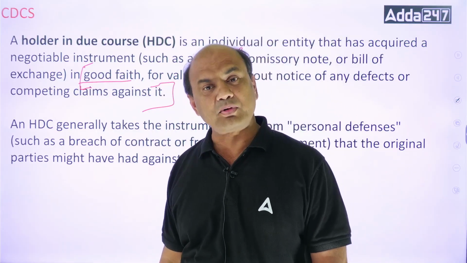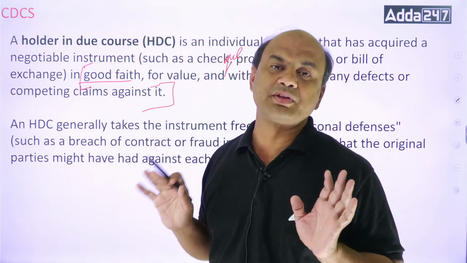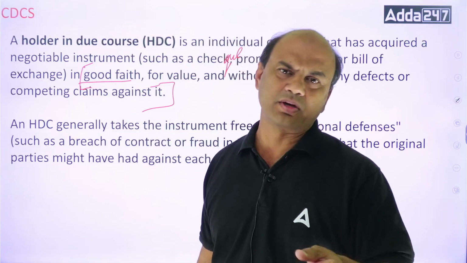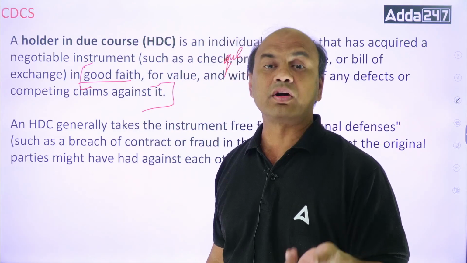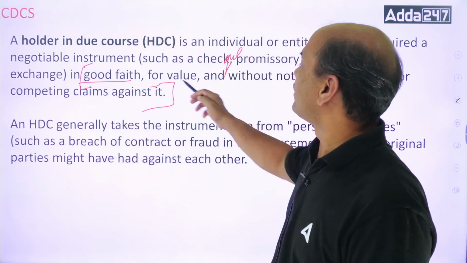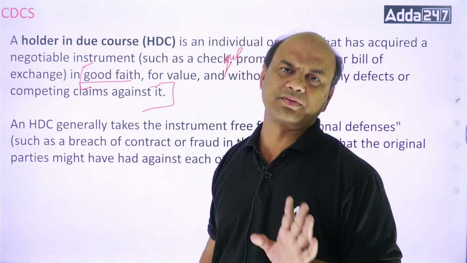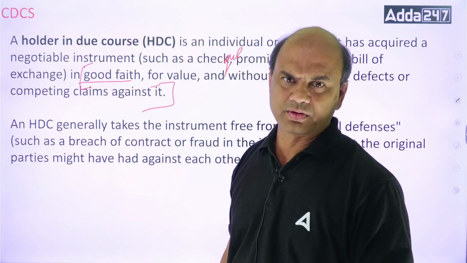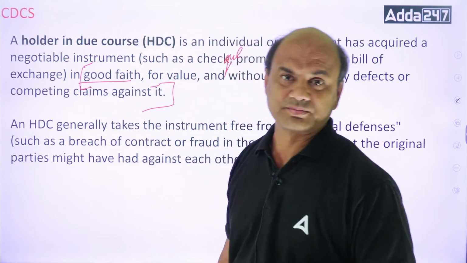Now, the important part here is, firstly, due course means in good faith. You have given me the cheque, so I have taken it. It's a bearer cheque, so I have taken it. For what? For some consideration. Consideration means, see this, for value. Value means consideration. It means I have given you something, and you have given me this cheque. So that is consideration, or value received, as we call it. In a bill of exchange, we have this phrase, for value received.